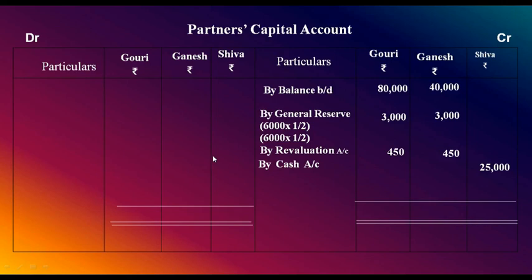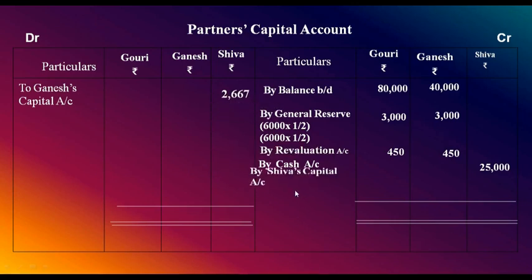Adjust the value of goodwill, Shiva's share of goodwill. For that, entry is new partners capital account debtor to sacrificing partners capital account, Shiva's capital account debtor to Ganesh's capital account rupees 2667, and on the other side by Shiva's capital account you have to write in Ganesh's capital account 2667.